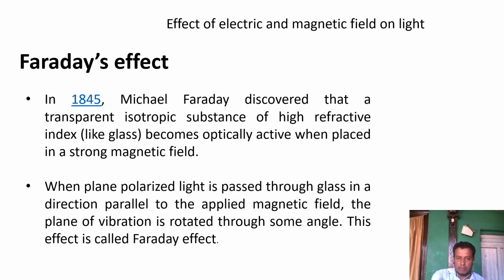When plane polarized light passes through glass in a direction parallel to the applied magnetic field, the plane of polarization is rotated. Optically rotated means the plane polarized light is rotated. That is called an optically active substance. Usually glass does not rotate light, but when kept in a magnetic field, it rotates the light. That is, it turns optically active. That effect is Faraday's effect.